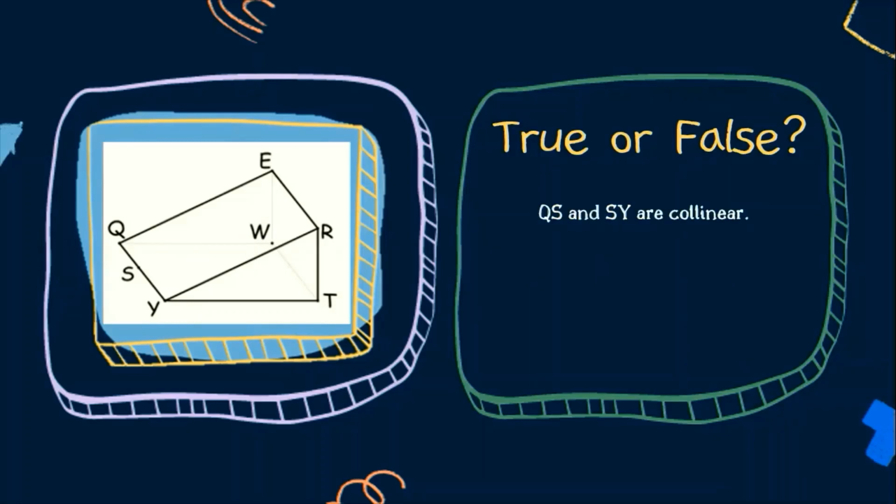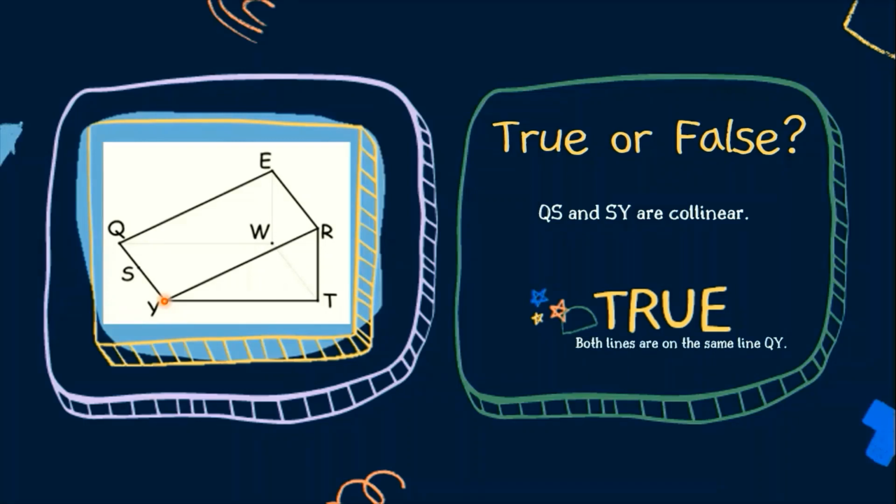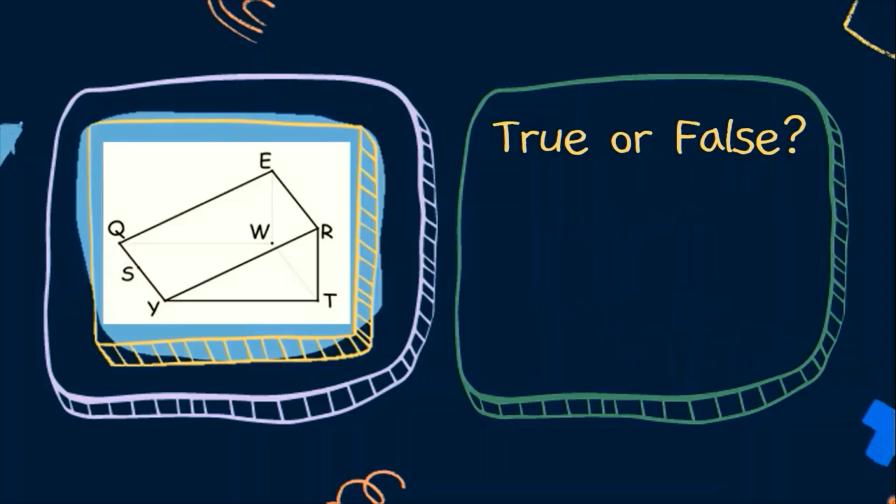Next, true or false? Line QS and line SY are collinear. So, ito yung ating line QS. Ito yung ating line SY. Are they collinear? The answer is true. Because both lines are on the same line, QY. Ito yung line QS natin, ito yung line SY natin. All in all, silang dalawang line ay nasa line QY.